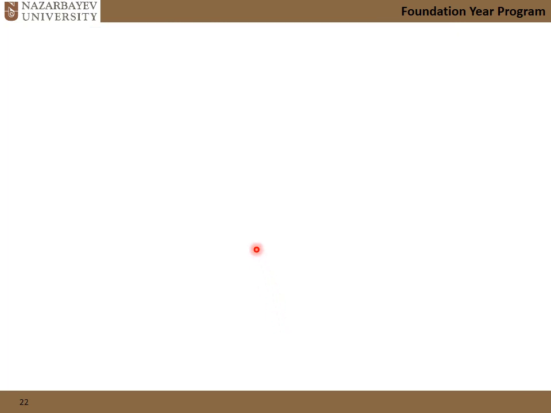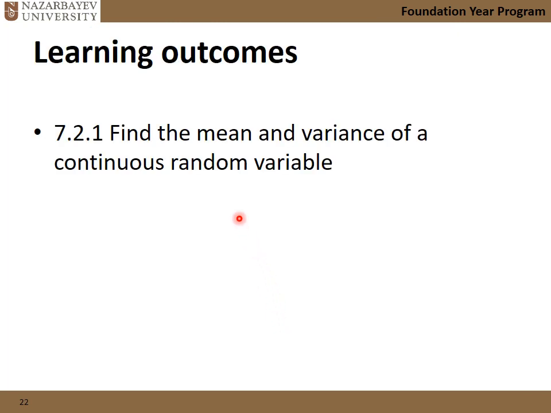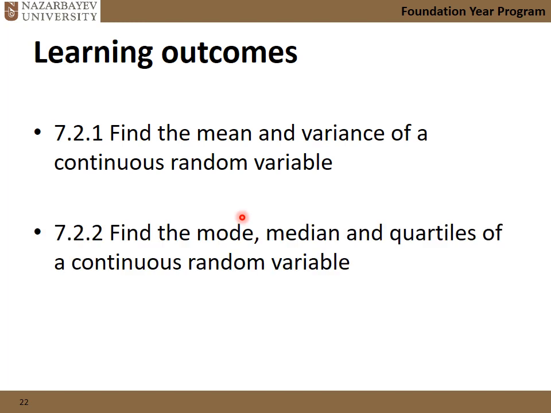I think that's the learning outcome here, we're done. We find the mean and variance of continuous random variables. Also, we find the mode, median, and the quartiles of continuous random variables.